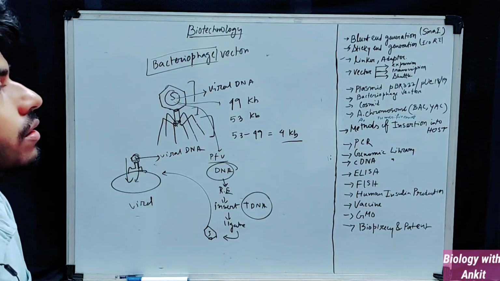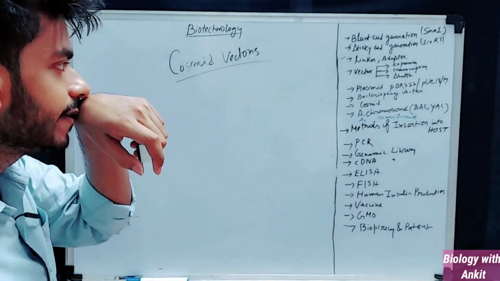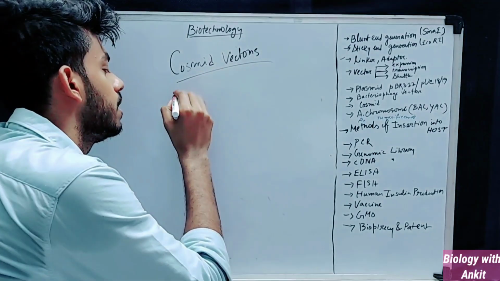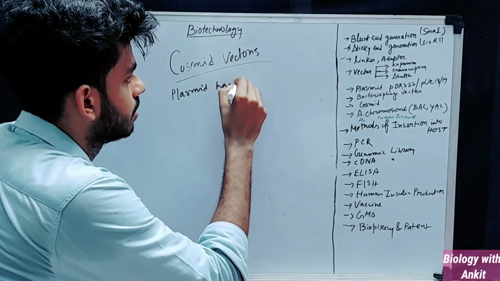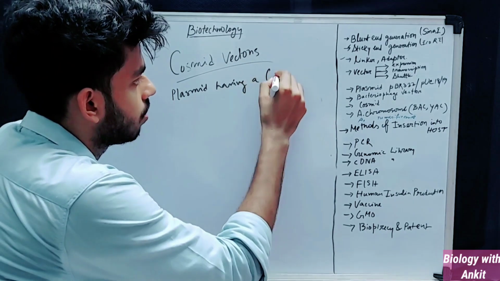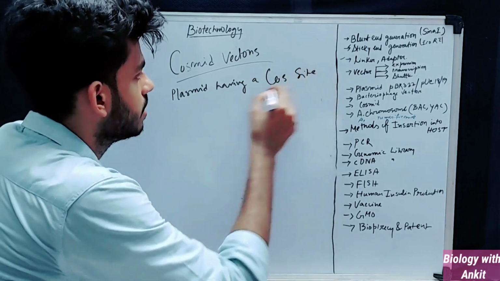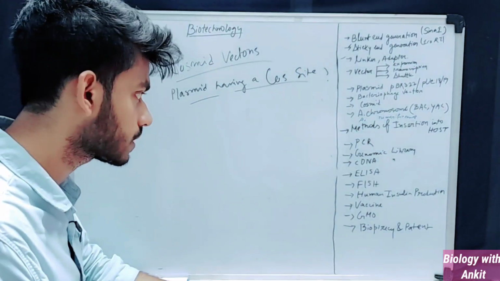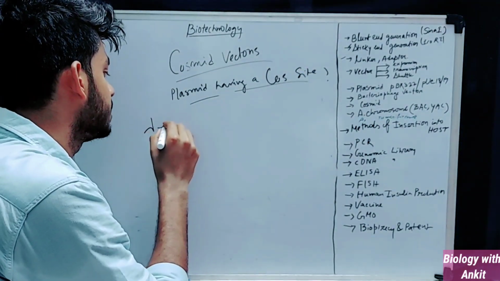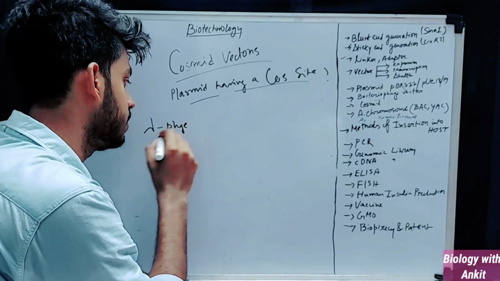Now we'll be looking at the cosmid vectors. Cosmid vector, the name suggests, a plasmid having a cos site. So now the question arises, what is a cos site? See, in various lambda phages, lambda phage is a bacteriophage.